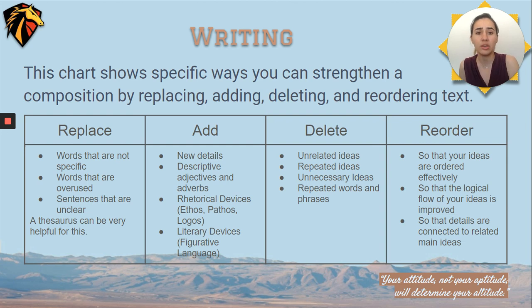And lastly, you need to reorder. So once you're sure that your story is coming out pretty well, maybe you look at some of the sentences in a paragraph full of description, and you look at how it is effectively showing your idea. Is it a logical flow of details? Is it getting more and more descriptive as you go? Or what's your system? So you've got to make sure you order it in a way that everything is logically explained and there's a logical flow and that everything is connected.